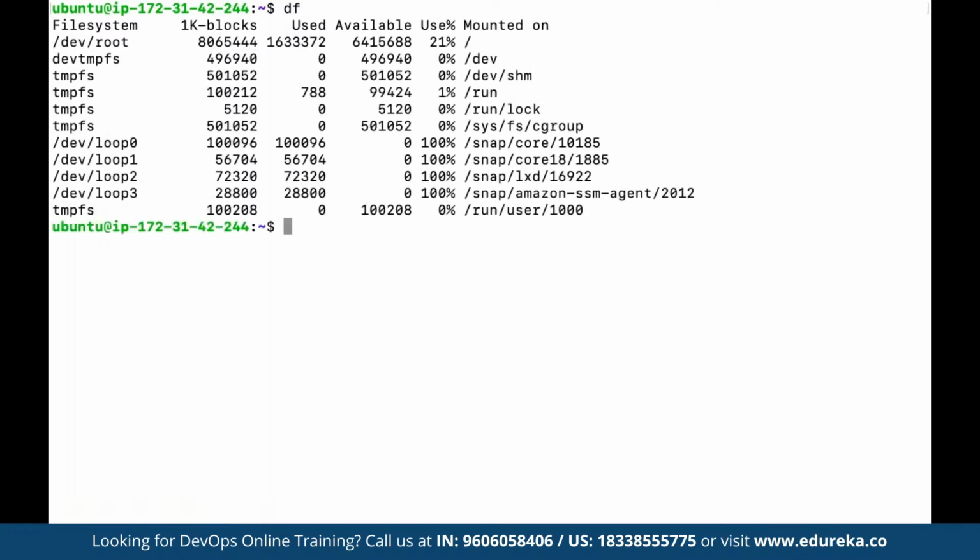Then we also have another command by the name of df. If you want to see the currently available free space in a drive, we can make use of df to see the list of all the free space available in each and every directory. You can see here this one has been used by almost 21% of the directory defined here, by using the common command df.